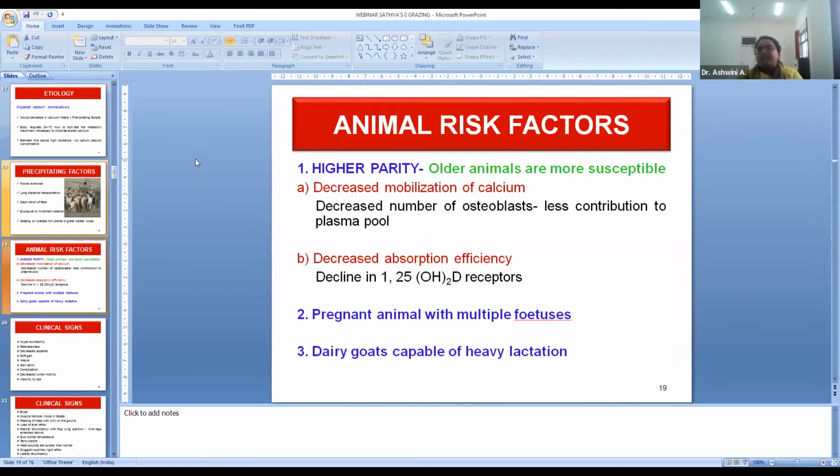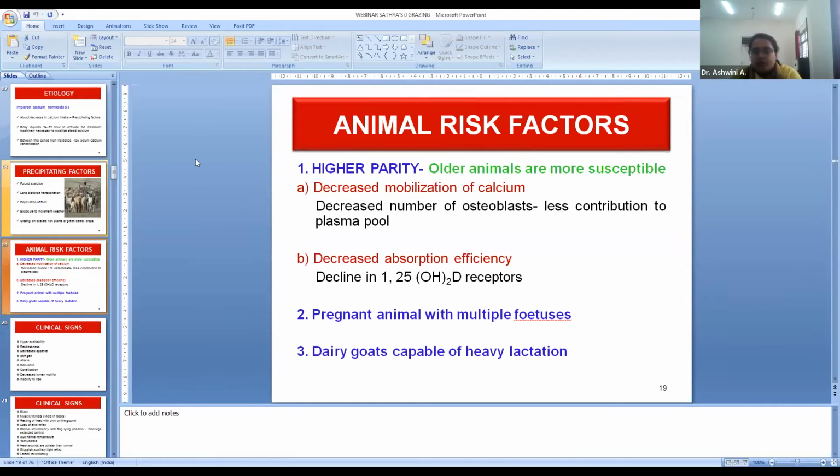What happens is, as the animal becomes old, there will be decreased mobilization of calcium, a decreased number of osteoblasts. So osteoblasts are fewer, so there is less resorption of the bone, so less plasma concentration of calcium. Another one is decreased absorption efficiency for calcium. What happens?